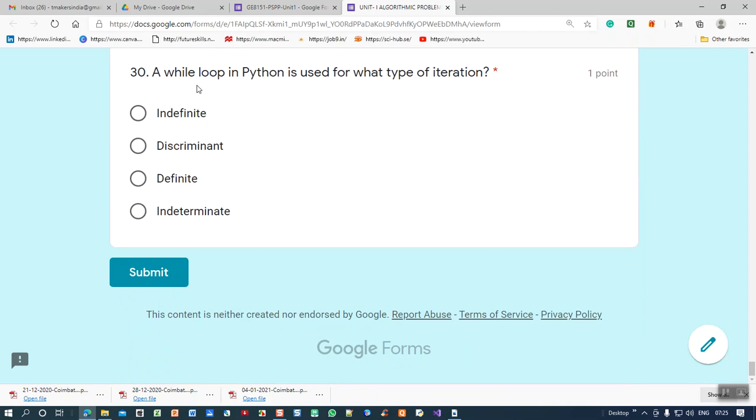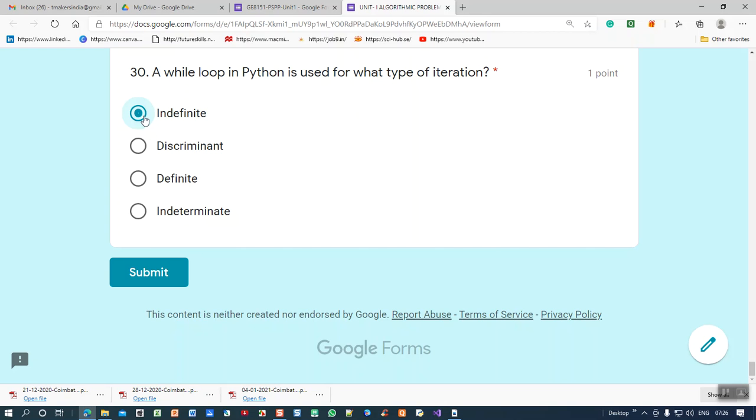30th question: a while loop in Python is used for what type of iterations? A while loop means it is indefinite. As long as the condition is true, it will continuously execute. We cannot tell whether it will execute 10 times, 20 times or 100 times; we do not know.